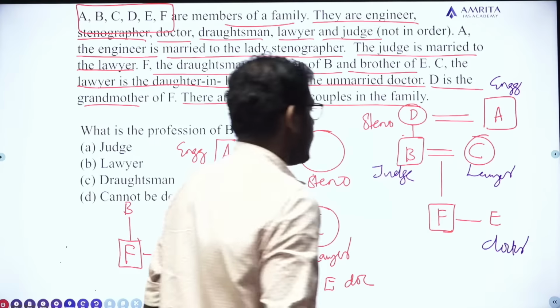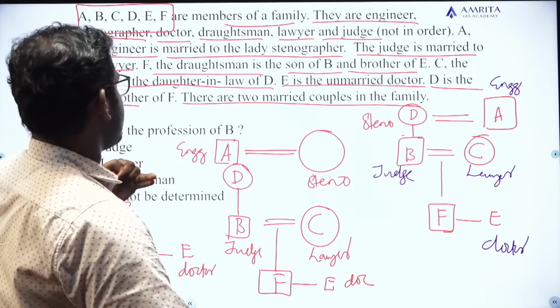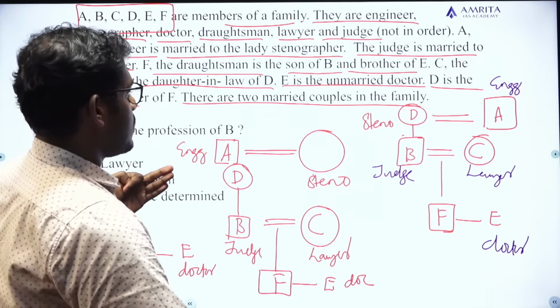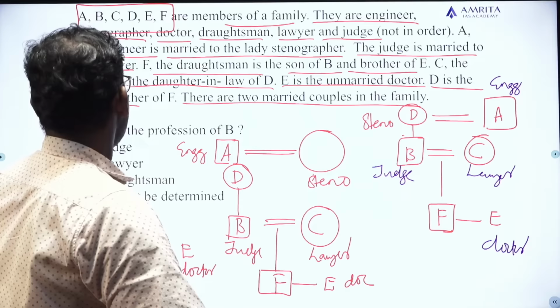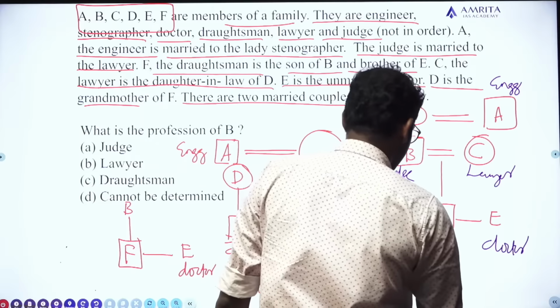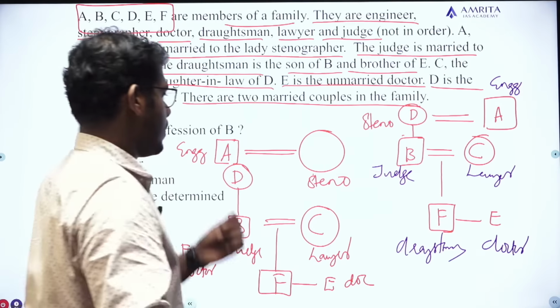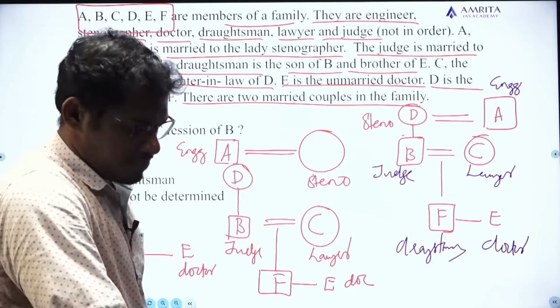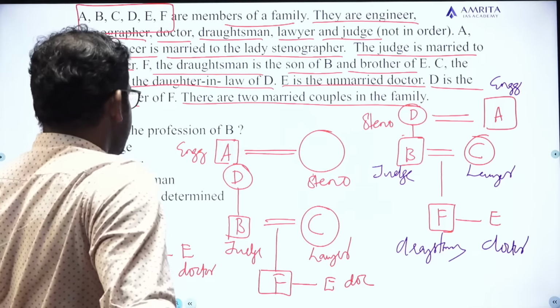And what profession is missing here? Engineer is done. Stenographer is done. Doctor is done. Draughtsman, lawyer and judge. Draughtsman is actually missing. F is a draughtsman. The question itself says F is a draughtsman. Okay. Now it's pretty clear. So the family diagram is over. Now we can answer the question.